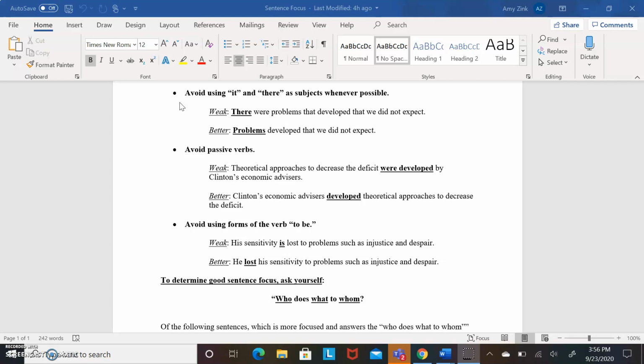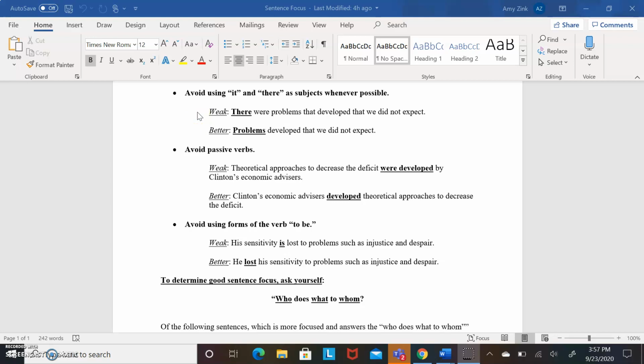The only reason we really should use there is or there are is when the purpose of our sentence is to acknowledge that something exists, because that's really what there is, there are means. But a lot of times we kind of throw it in at the beginning of our sentences when it really doesn't need to be the focus. So a weak sentence would be, there were problems that developed that we did not expect.